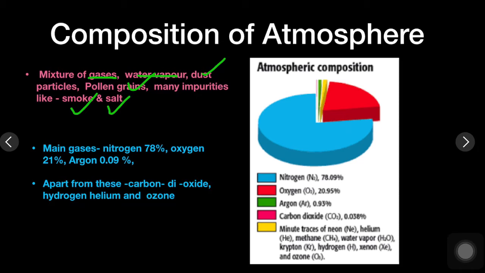The main gases which make up the atmosphere are nitrogen 78%, oxygen 21% and argon 0.09%, but there are other trace gases also present. Trace gases means the gases which are present in very small amounts. So we have carbon dioxide, hydrogen, helium, ozone, krypton, xenon, all these.